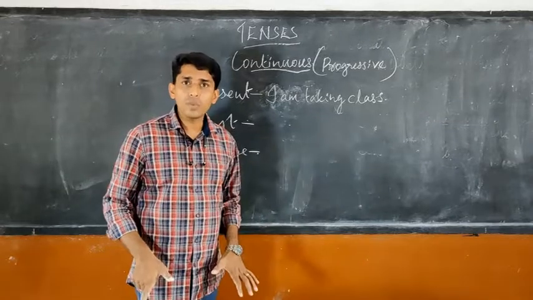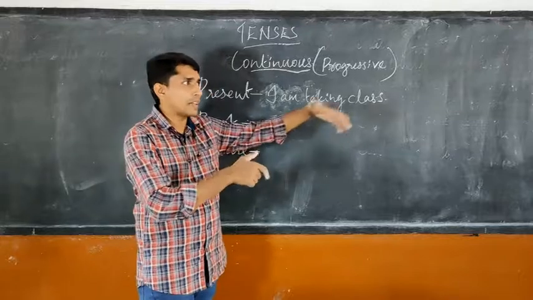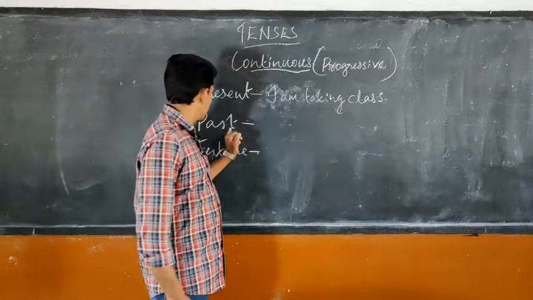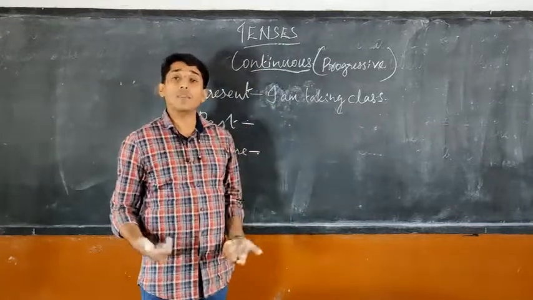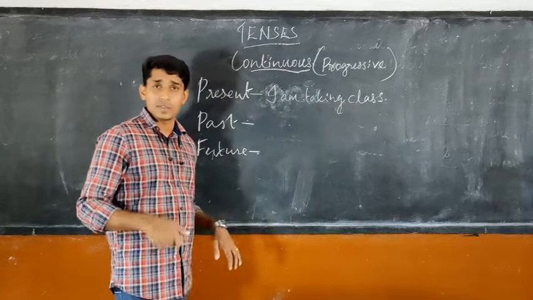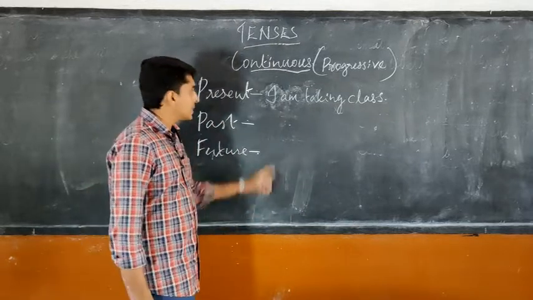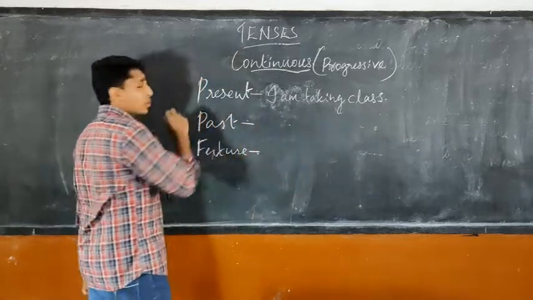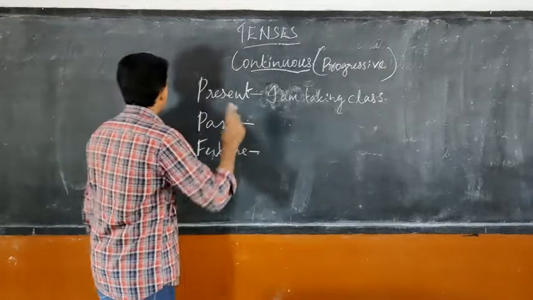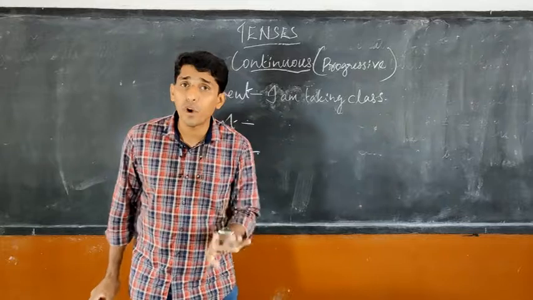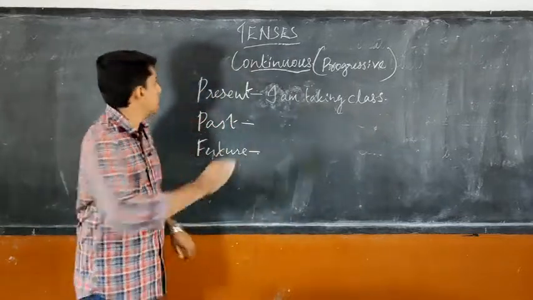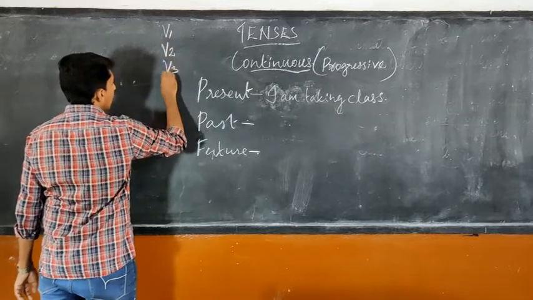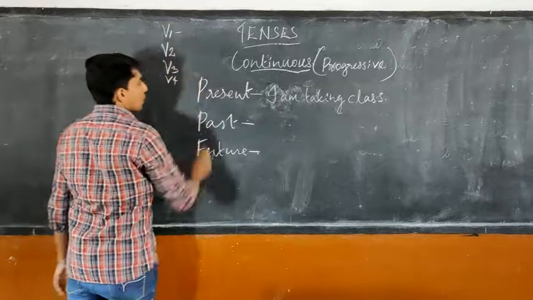As it's happening now, we will use present. If there was an activity that was being continued in past, then we will use past continuous. In future, if an activity will continue, then we will use future continuous. Okay. And see, we want to learn something else. Last day I already taught you that a verb has how many forms? A verb has 4 forms, like V1, V2, V3 and V4.